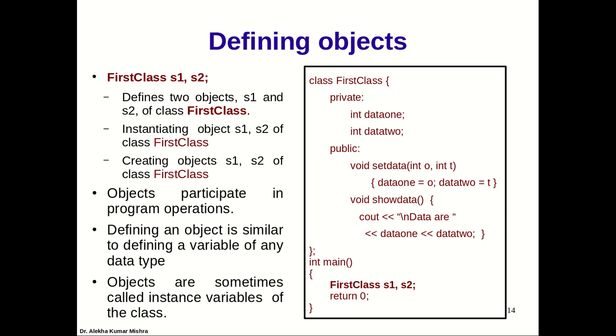Suppose for a student, I want to store student data. To store student data, I need to create an object, for let's say student number 1 data, student number 2 data. So objects are required in those cases. Depending upon how many data items I have to store, that many objects need to be created.